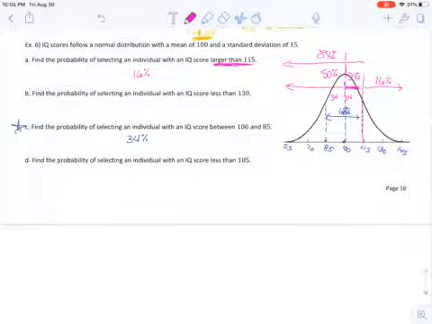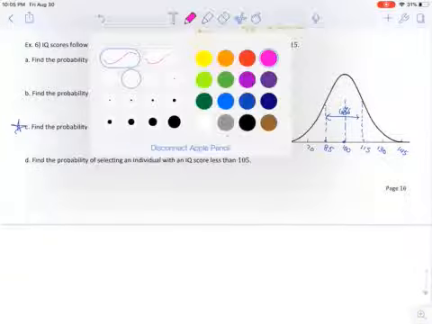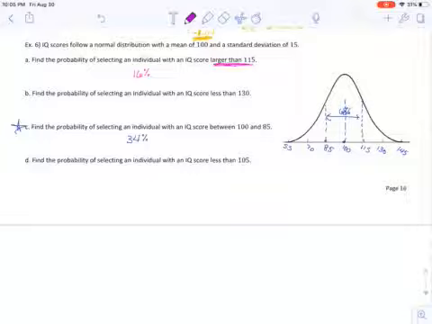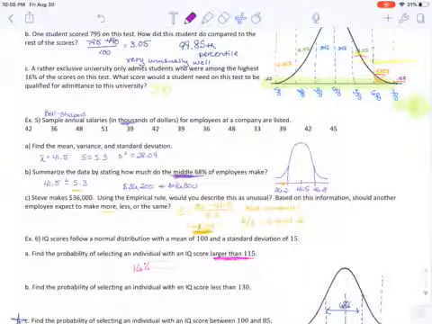So next, I want the probability that an individual scored less than 130. So 130 is 2 standard deviations above. The way I think is easiest is to go back to what we already did, this work here. Because even though this one was about SAT scores, it's irrelevant.